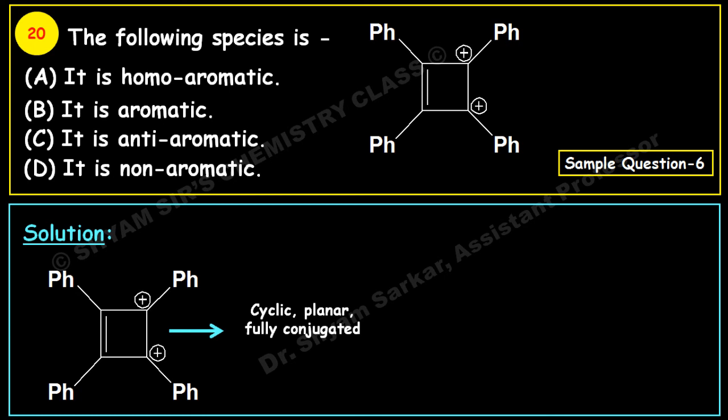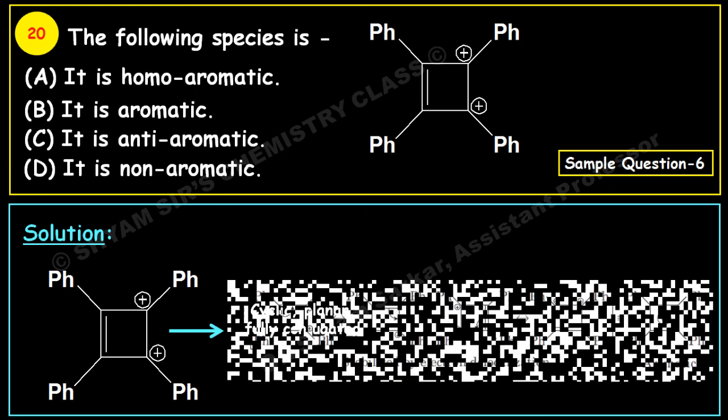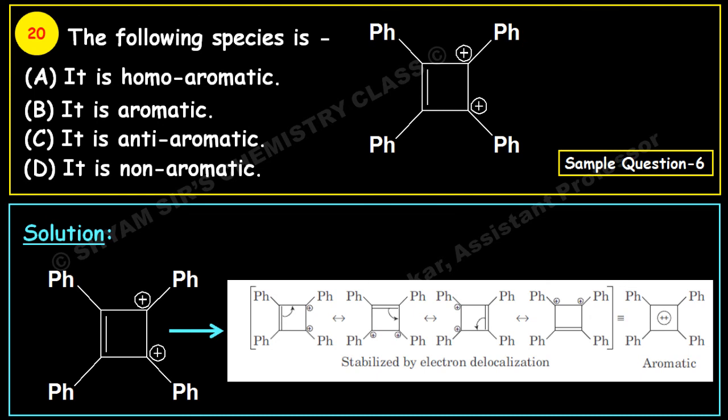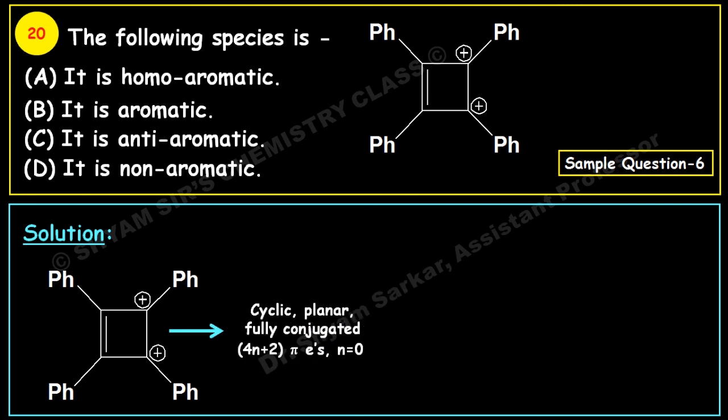If you see the delocalization, this is the delocalized structure. In this way, this double bond is getting delocalized within the cycle, and because of this it is becoming aromatic, because it has 4n plus 2 pi electrons where n equal to 0. So this is also obeying Hückel's rule, and because of this aromaticity, this will match with option B, because in option B this is aromatic, so option B will be the correct answer here. So in this way you can solve this.